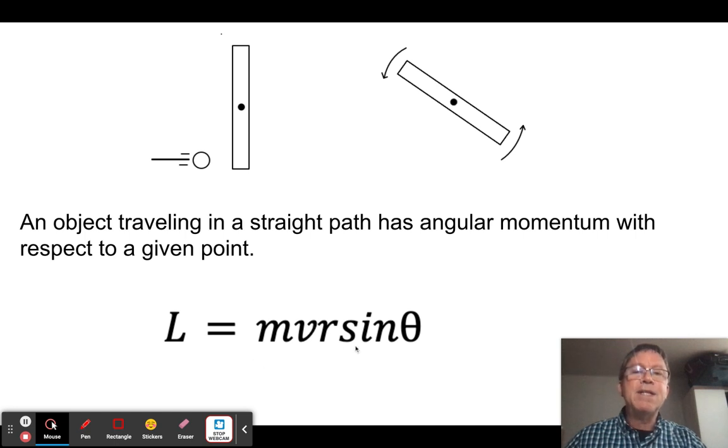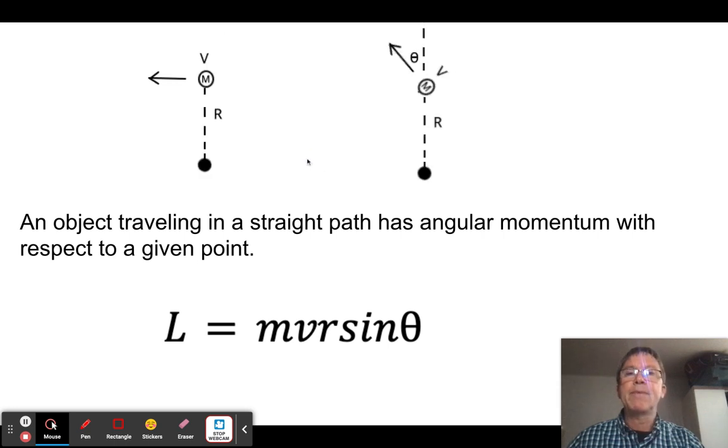Another thing is, what if it hits at an angle? What if instead of the ball hitting this way, what if it collided in this direction here? Well, in that case, it's going to have less tendency to cause this to spin. So this is also going to be a factor in determining what the angular momentum of that ball is with respect to the spinning board.